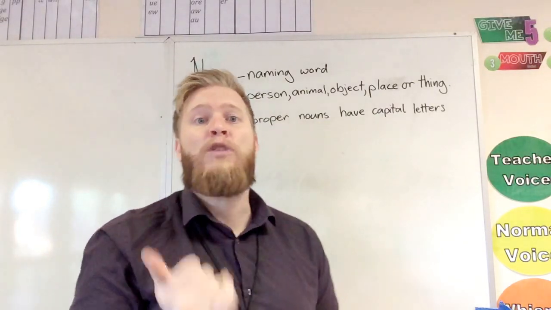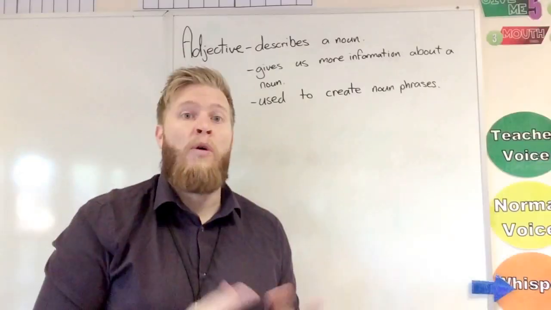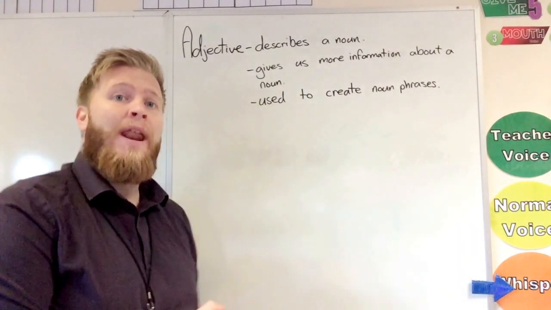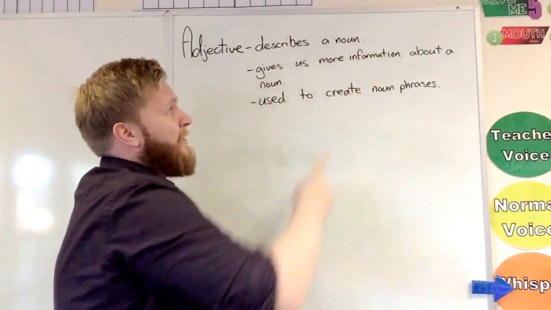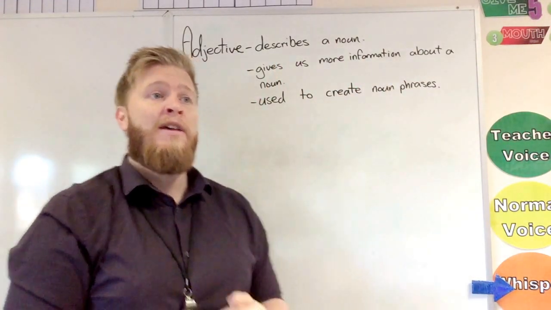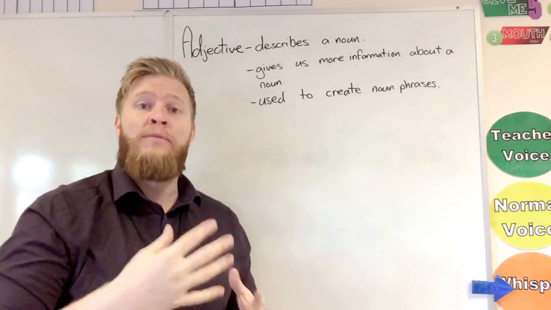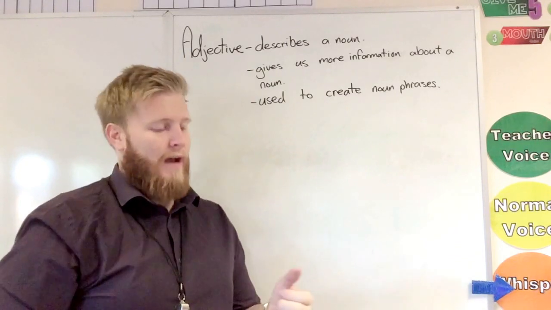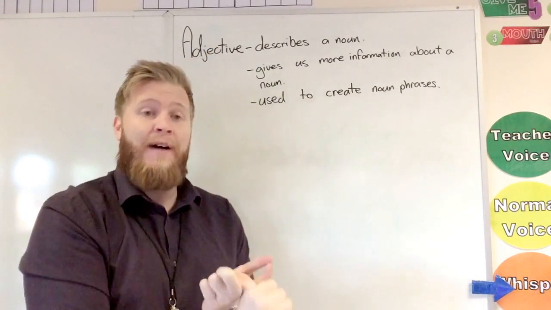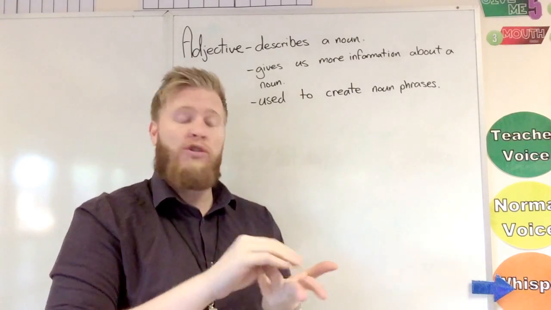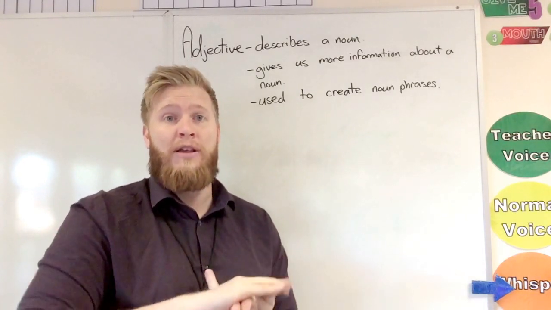noun. Next, we're going to look at adjectives. Okay, the next word type we're going to look at are adjectives. Okay, now an adjective is a word that describes a noun, so it's going to give us more information about a noun. Okay, so if we pick a simple noun, something like car, okay, we can use another word to describe that noun. So we could have something like the wet car, the fast car, the beautiful car. Those words describe that noun and give us more information, okay?